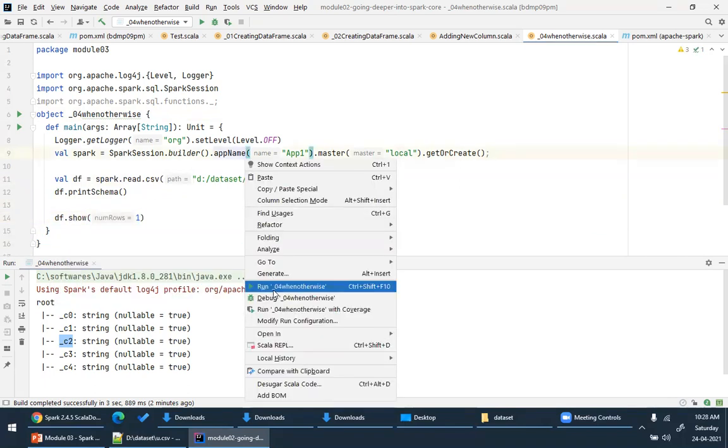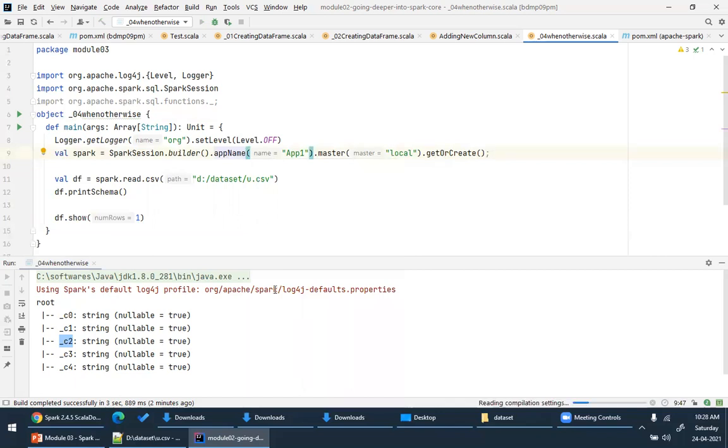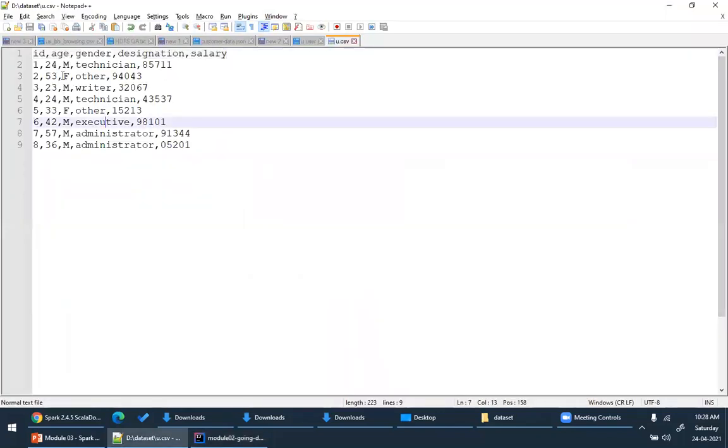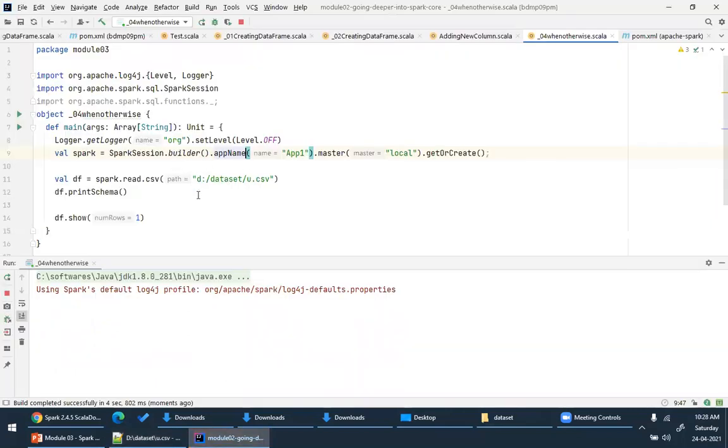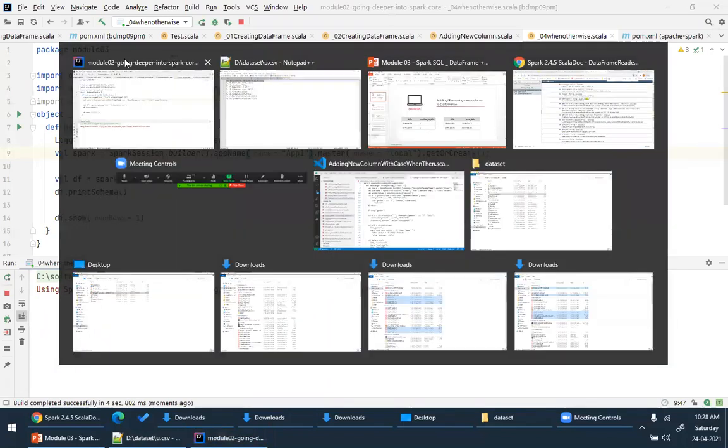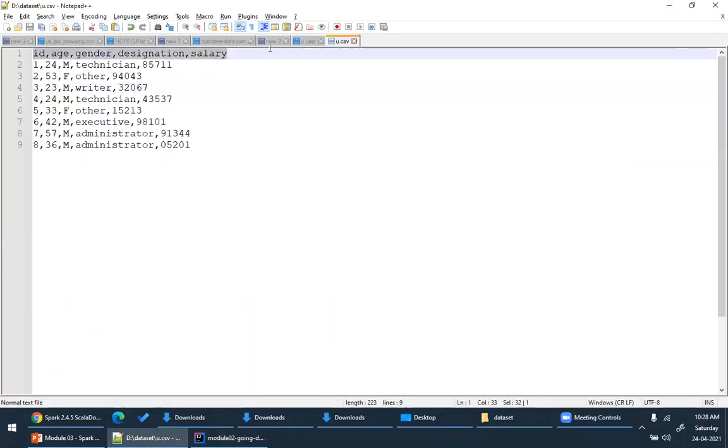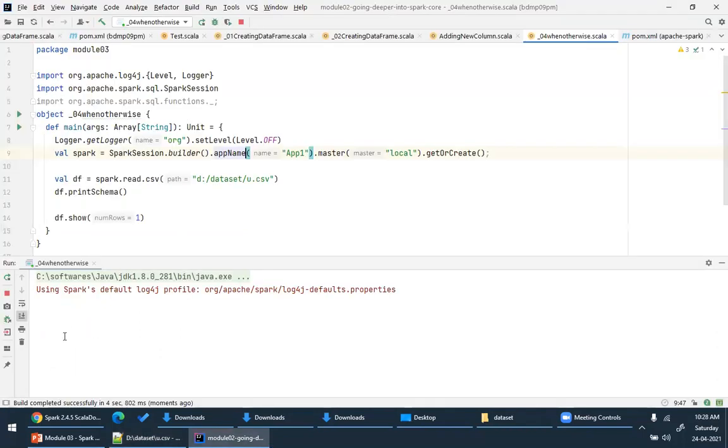It will assume that this is the first record, so it will print this as the first record. If you specify header is equal to true, this will not be treated as data. This will be treated as a header only. But in this case, I did not specify header is equal to true. When I say df.show of 1, it will try to print this. This is treated as the record, and you will see the output.